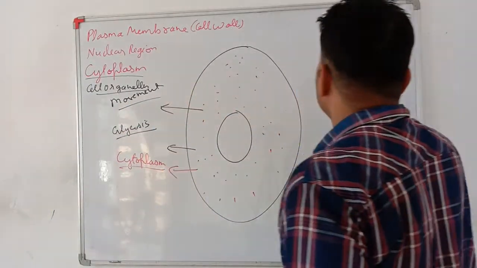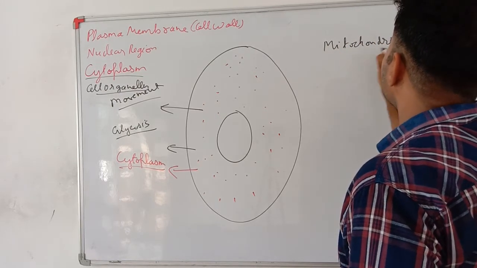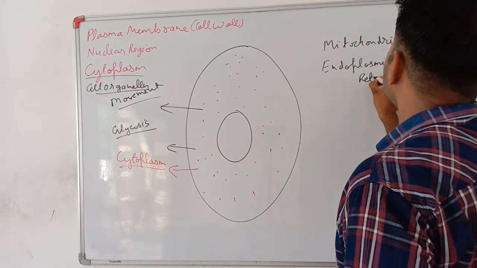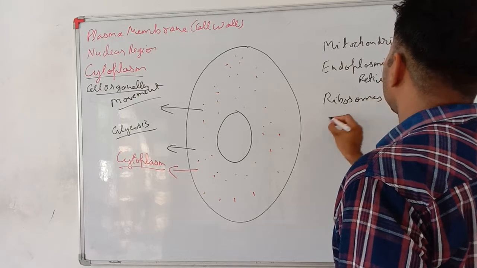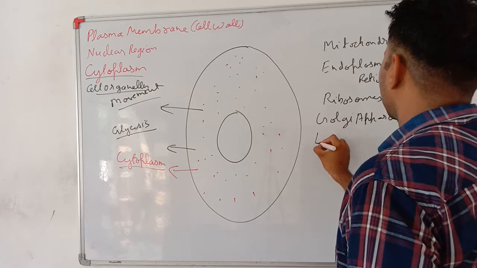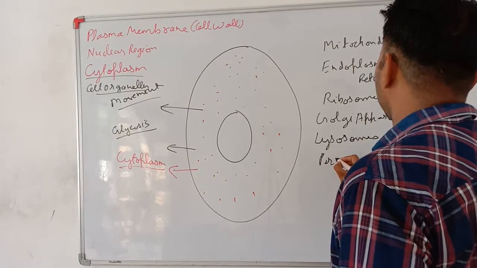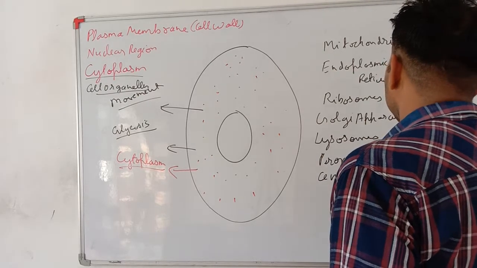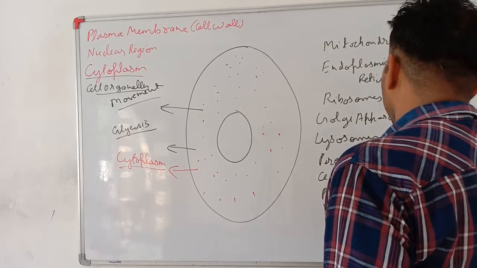There are many cell organelles in it: mitochondria, endoplasmic reticulum, ribosomes, Golgi apparatus, lysosomes, then peroxisomes, centrioles, plastids, vacuoles.